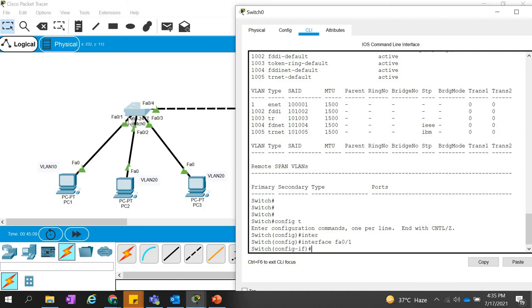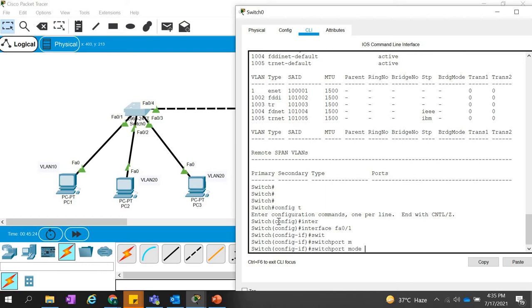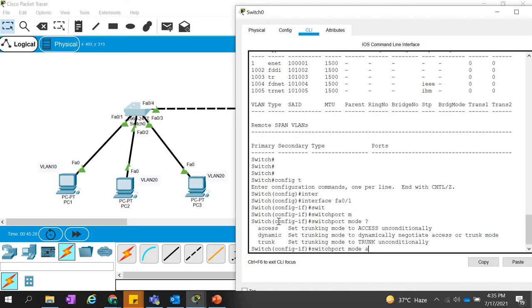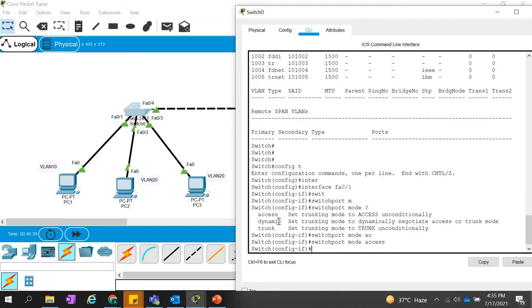We have just discussed that we have two types of ports, trunk and access. Trunk allows multiple VLANs, and in access we have a single VLAN only. So we are going to define the switch port mode access.